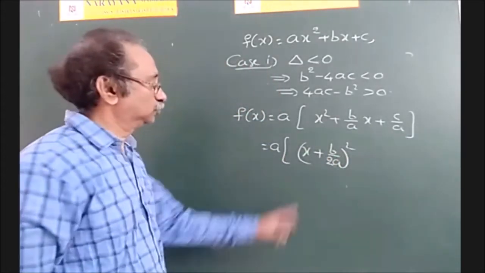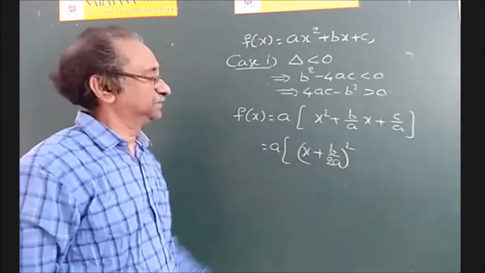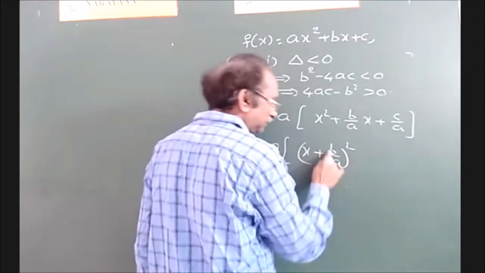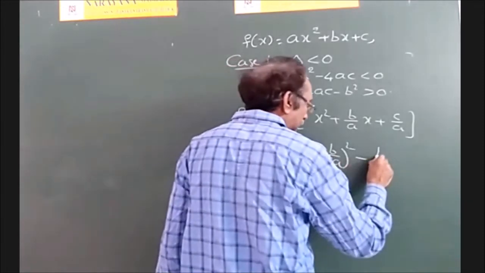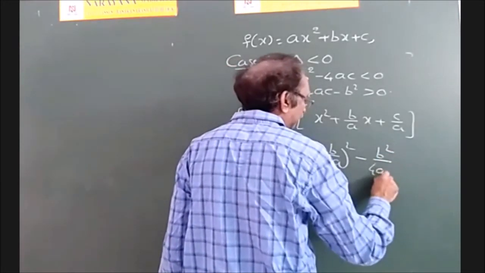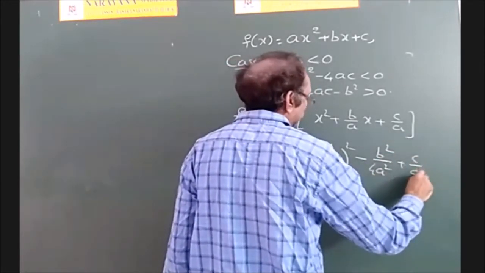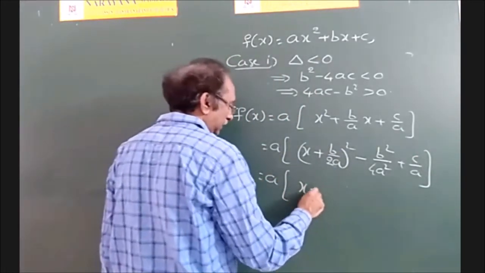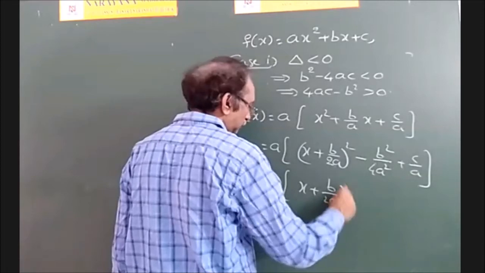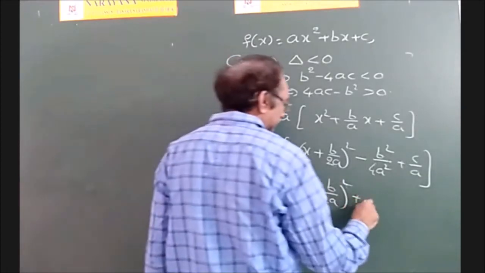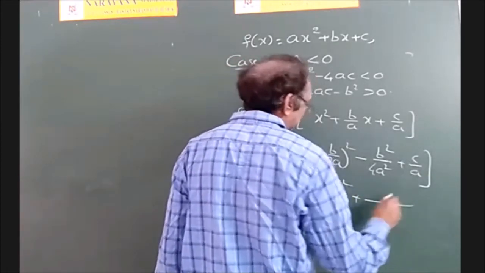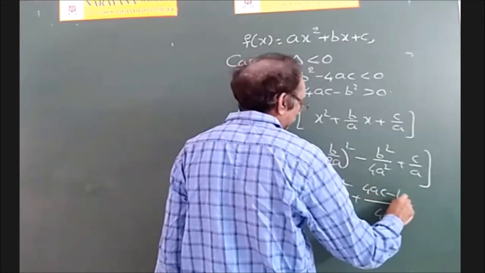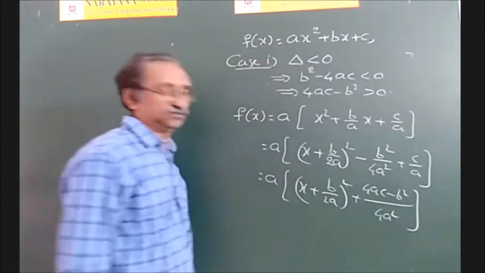So b by a x, plus extra term is b square by 4a square. So I am writing minus b square by 4a square plus c by a. So this is equal to a into x plus b by 2a whole square plus, 4a square is the LCM, 4ac minus b square by 4a square.